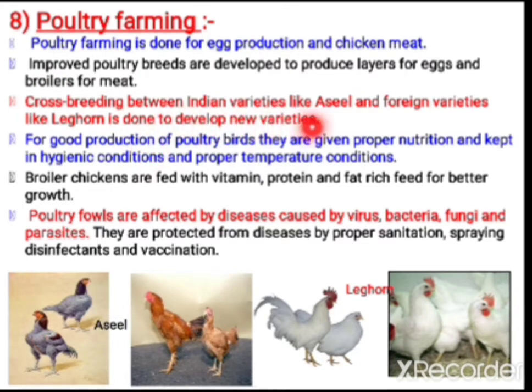So here two varieties are there. One is Indian variety, other is the foreign variety. Indian variety is like Asil. This is Asil variety, it is Leghorn variety, and these two varieties can be crossbred to produce new varieties.